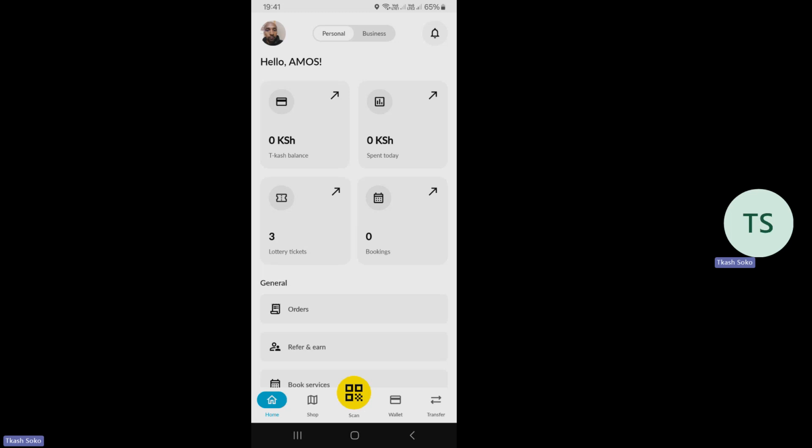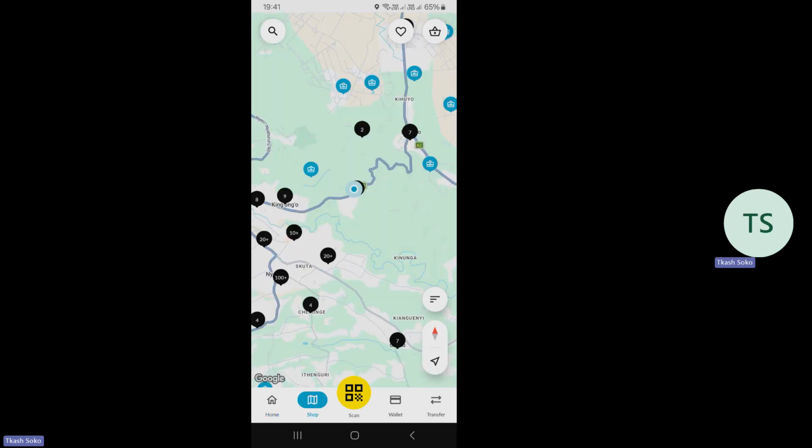So nikikuja kwa hii profile ya personal, hapa chini kabisa, allow me to just go hapa chini kabisa, there is the option of home, shop, scan, wallet, and transfer. So the option I want us to exploit is the option of shop. So once I press on shop, so this means I want to shop for something.